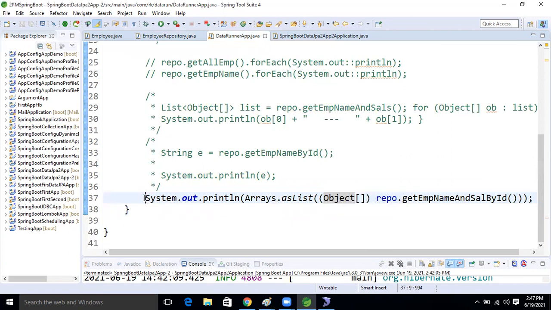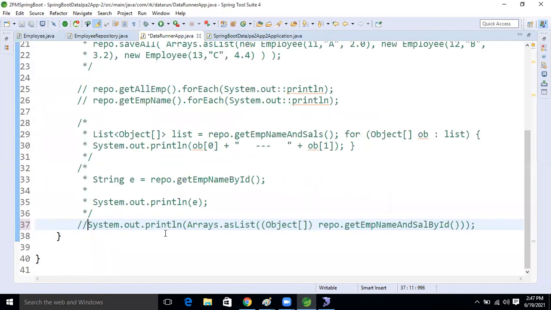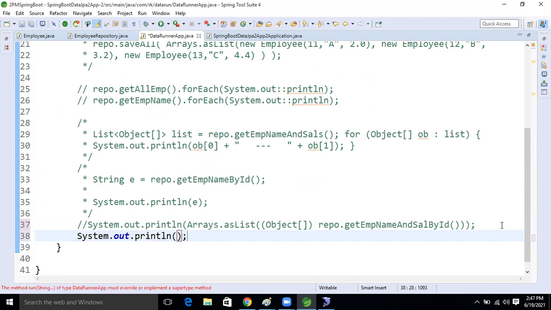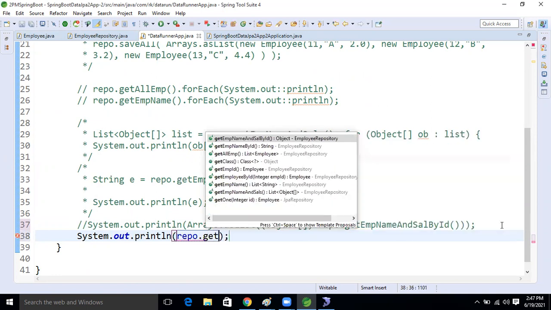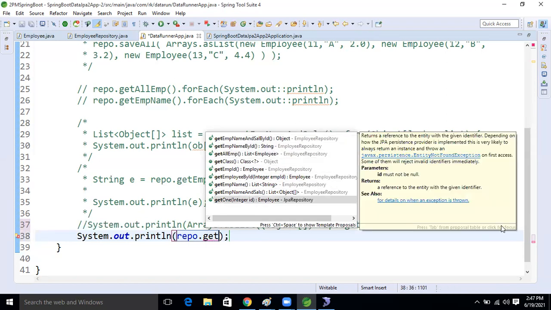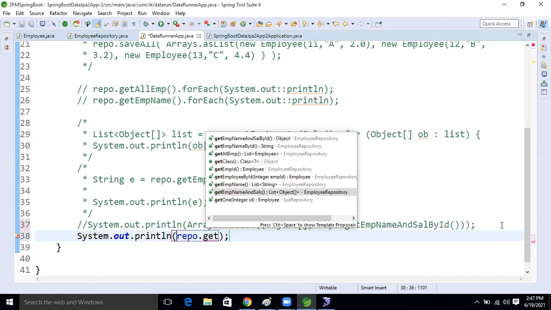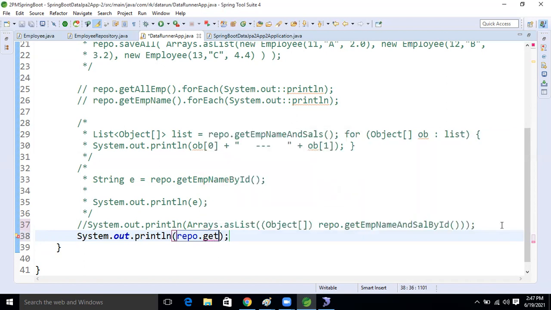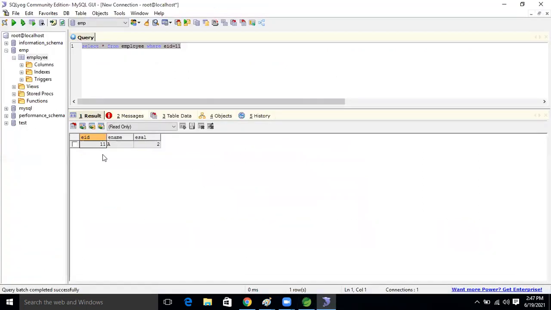So I'm commenting this one out. See this: System, repo dot, what is the method, guys? Get employee by ID. Get employee by ID. Here, which record do we want to select? I want to select the 11 record only, right? 11 only.